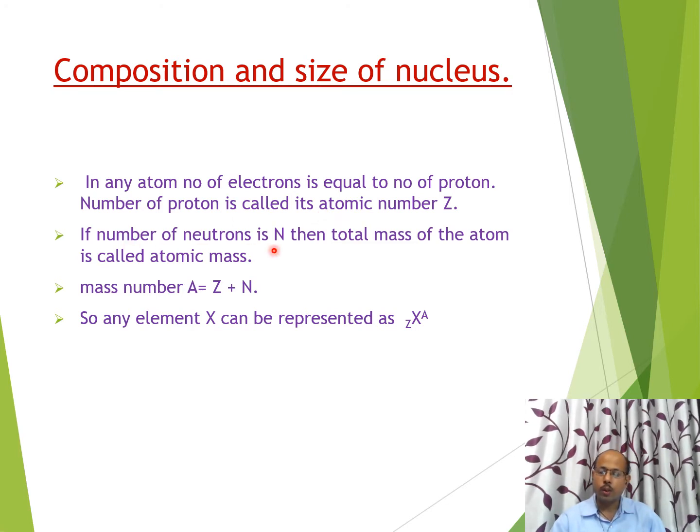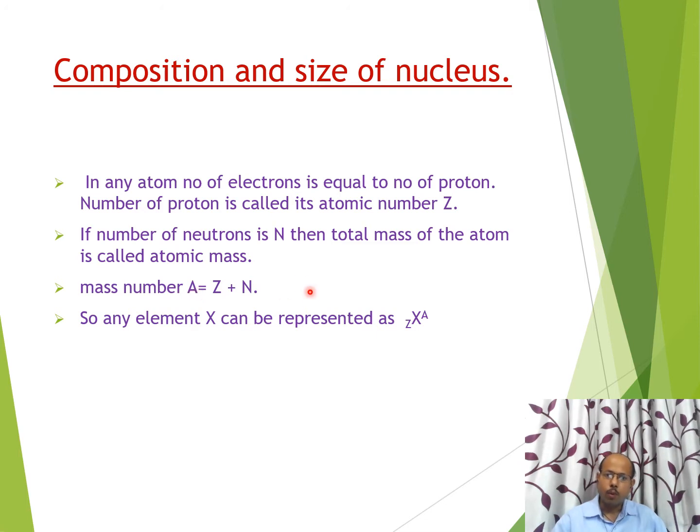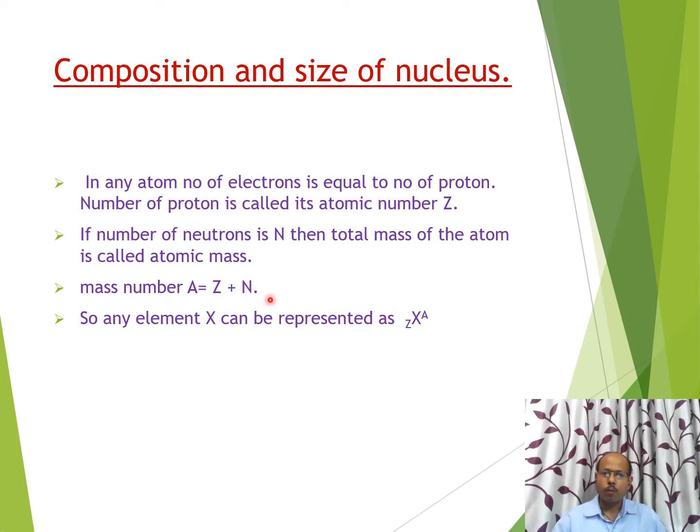If the number of neutrons is N in a nucleus, then the total number of neutrons and protons is known as mass number, which is denoted by A. Therefore, we can say A equals Z plus N, where Z is atomic number and N is number of neutrons. Therefore, the total number of neutrons and protons are combinedly known as mass number.